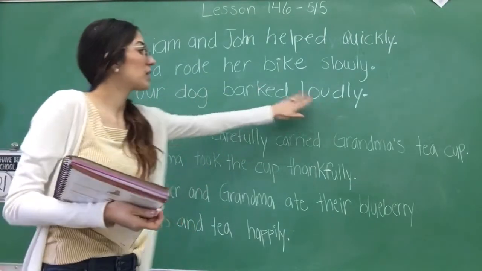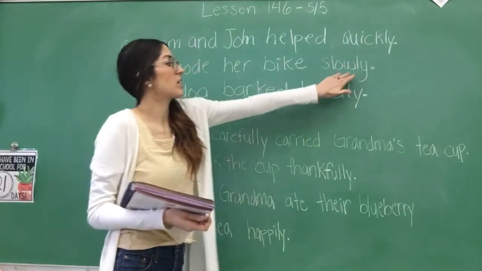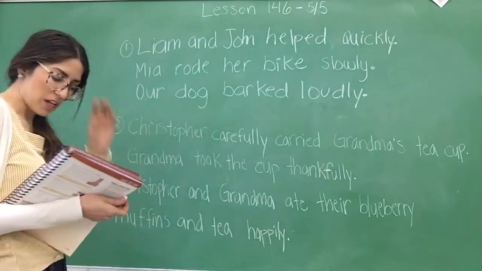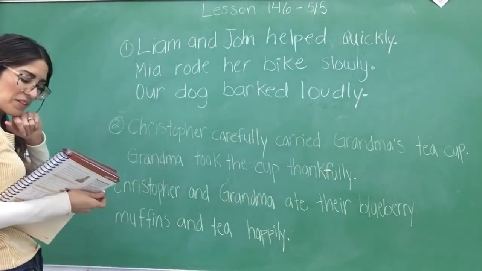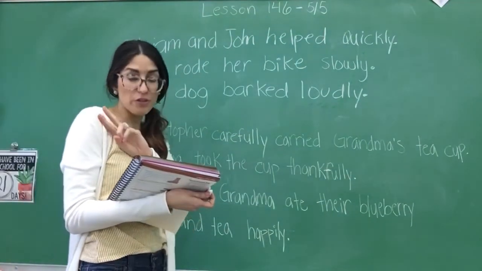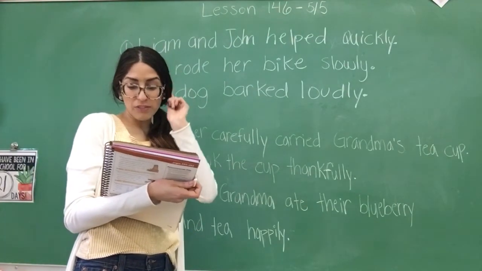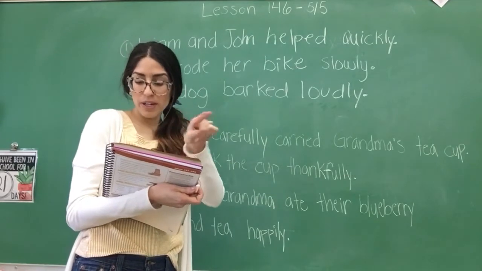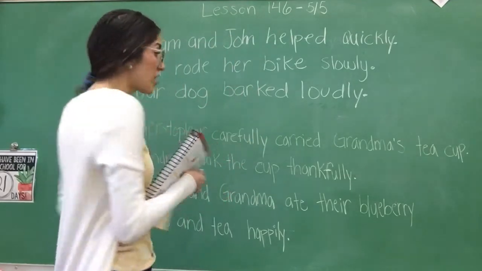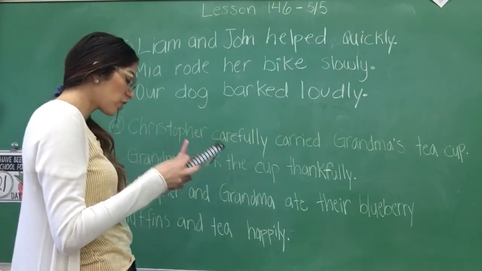So our dog barked loudly. So loudly is the adverb. Remember, our adverbs end in ly. You see that? Okay, all those 3 words. Now number 2 says, read the sentences, underline the verbs 2 times and circle the adverbs. Draw a small arrow from the adverb to the verb it describes. So all you have to do is underline the verb and circle our adverbs and then the arrow. That's it, 3 things. Okay, so let's go ahead and first off, underline the verb 2 times.